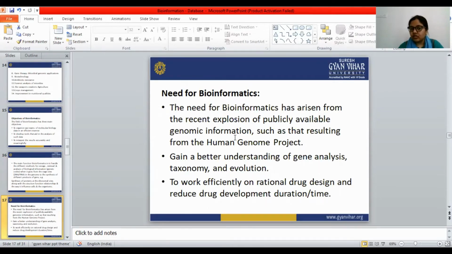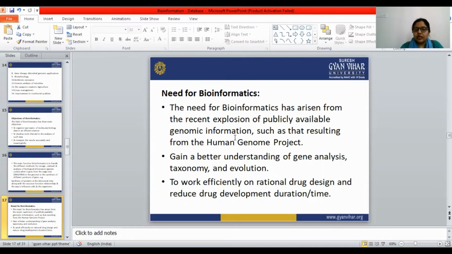Gain a better understanding of gene analysis, taxonomy, and evolution. This is the main need of bioinformatics. With the help of bioinformatics we can understand the gene, the analysis of the gene, taxonomy, and evolution.